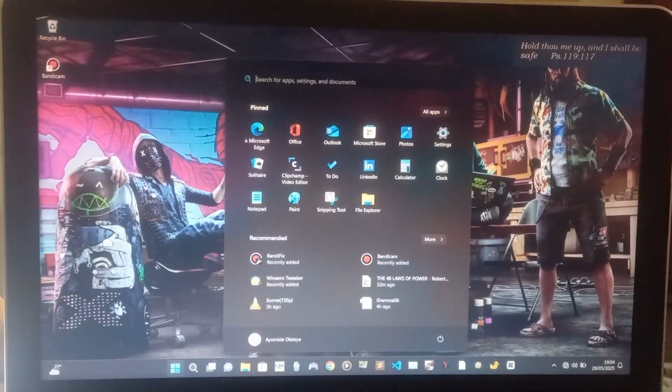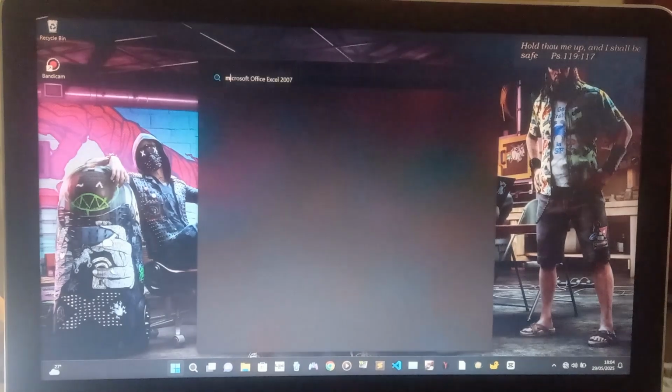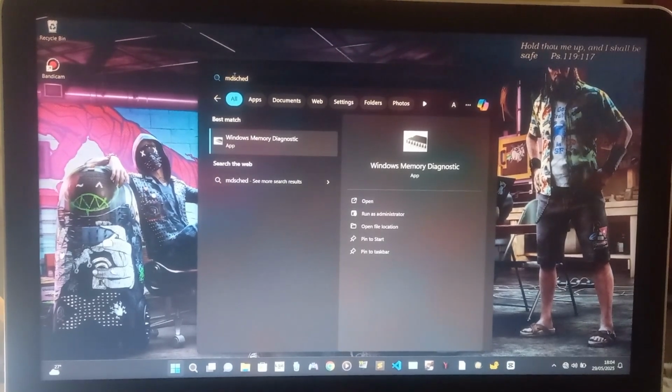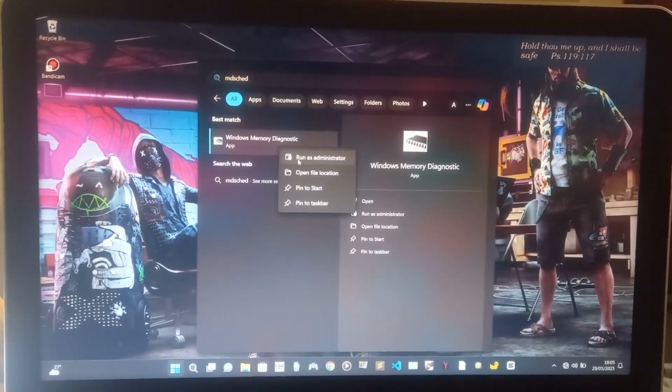This is it. Then you type MDSCHED. So once you type MDSCHED, as you can see, right click on it, then select run as administrator.